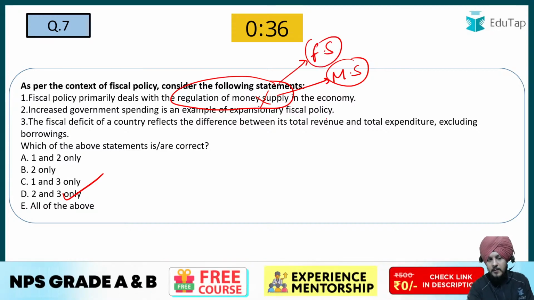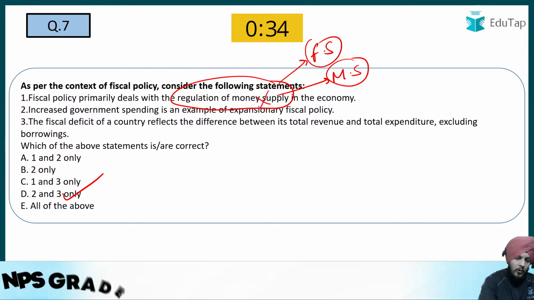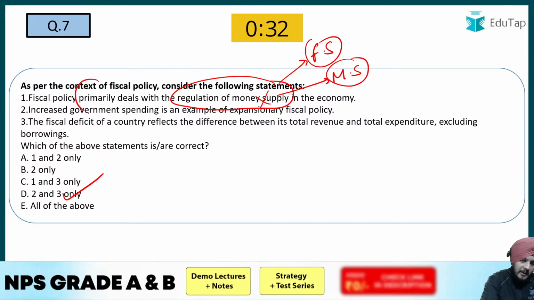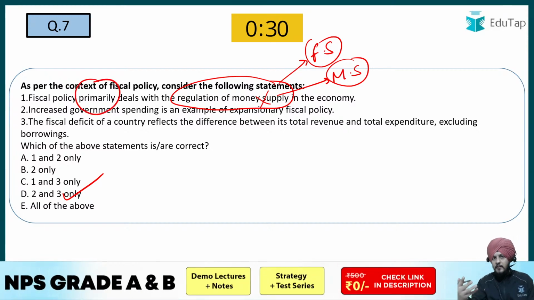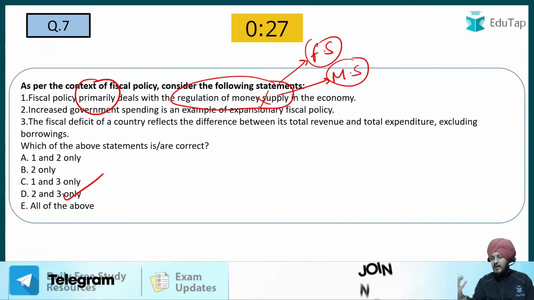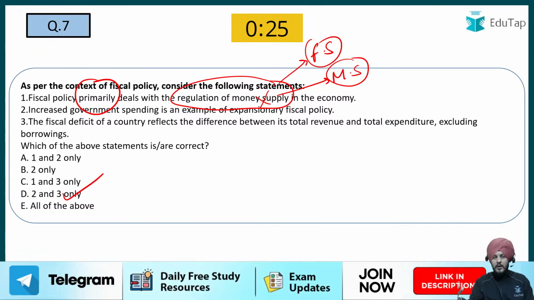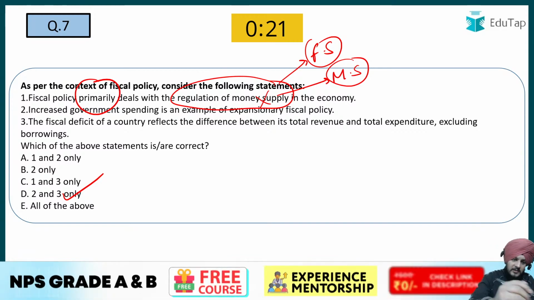What is the job of fiscal policy? Another important keyword that is written is "primarily." Even if you are able to justify that somehow, indirectly, fiscal policy is able to regulate the money supply, I won't deny that. But is it the primary purpose of fiscal policy? The answer is no. That is just an impact. It is not the primary purpose.